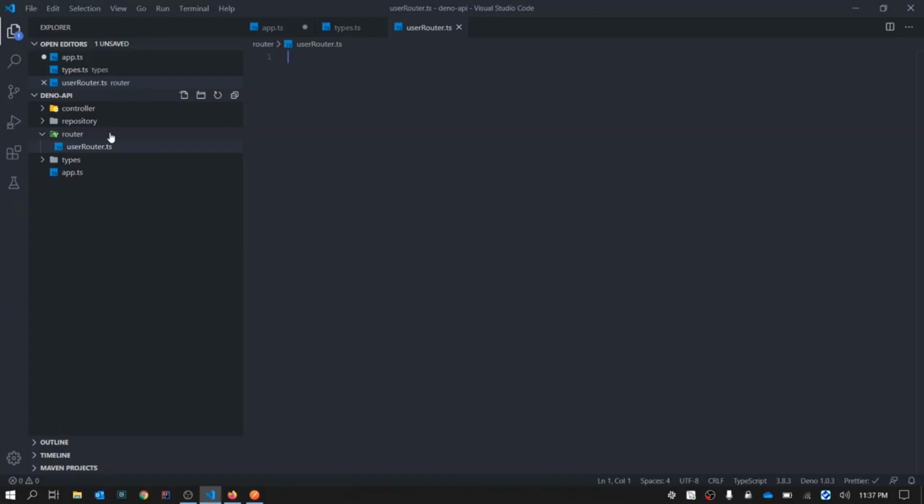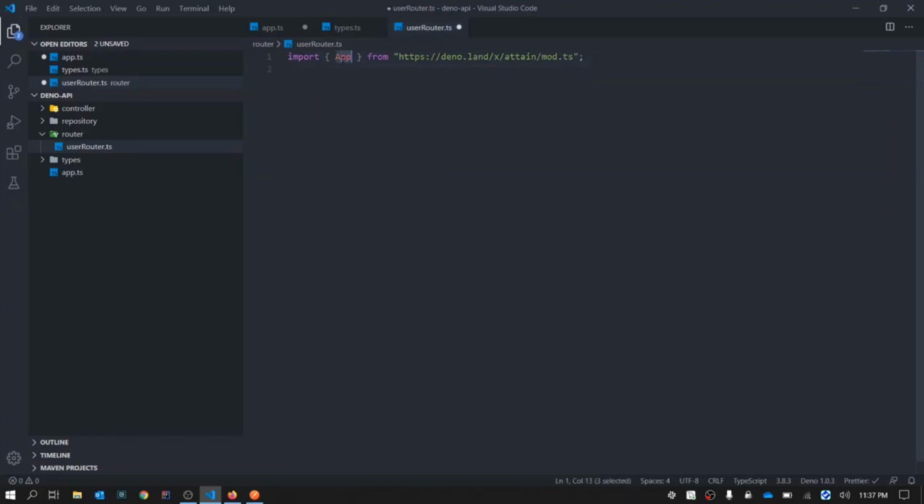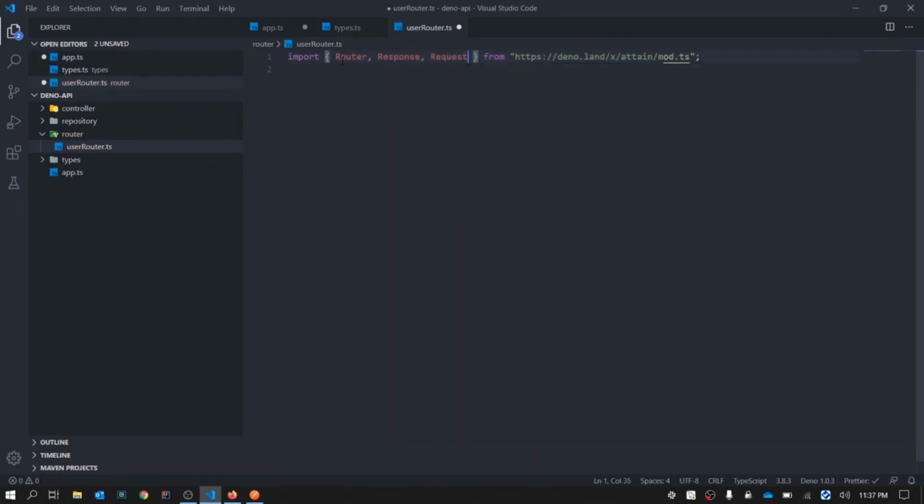Now in user router, here we have to use this library again. Here we will use the other three imports that I had deleted earlier. First was the router, second was the response, and then request. Similar to app, you have to create a router here.